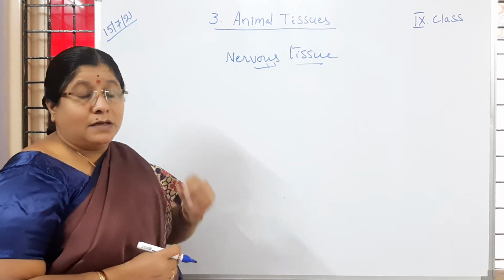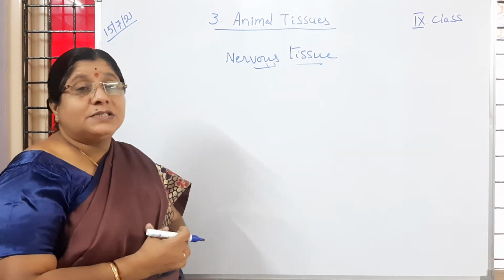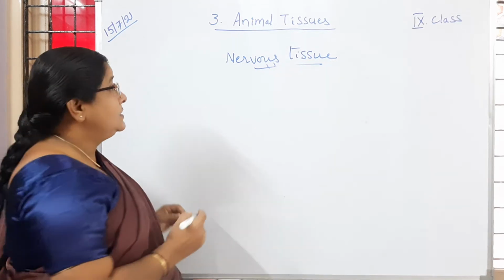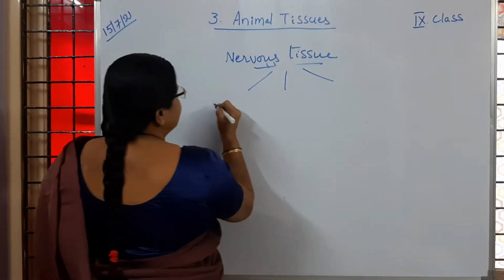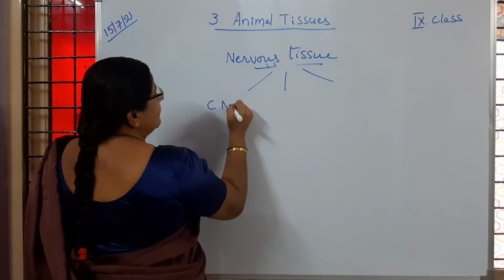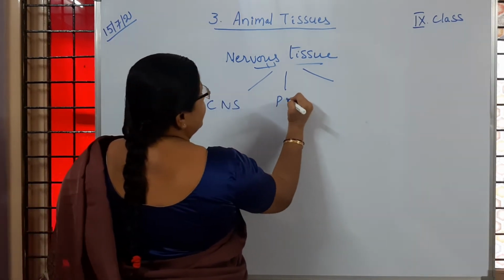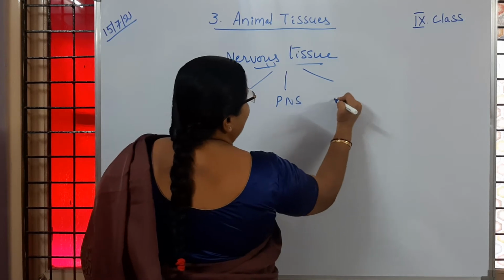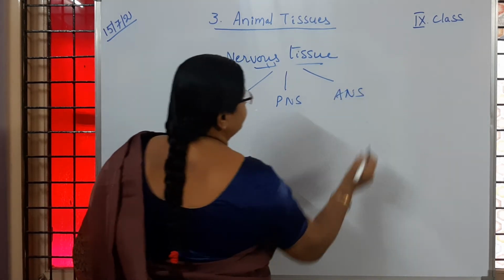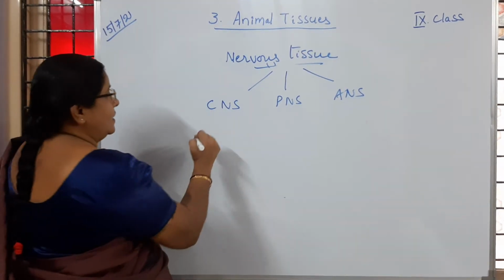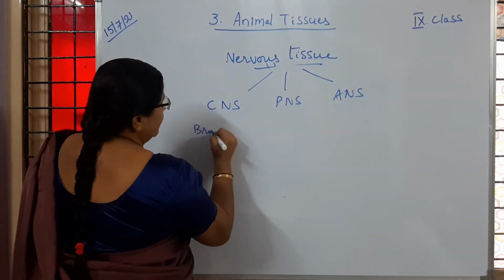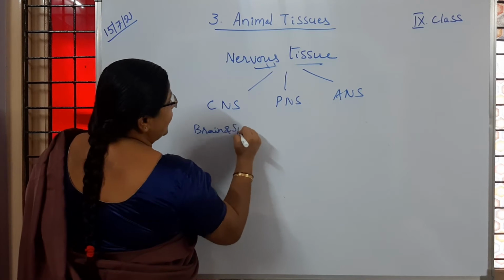Usually in our body, the nervous system is divided into 3 categories or 3 types: central nervous system, peripheral nervous system, and autonomous nervous system. Central nervous system includes brain and spinal cord.